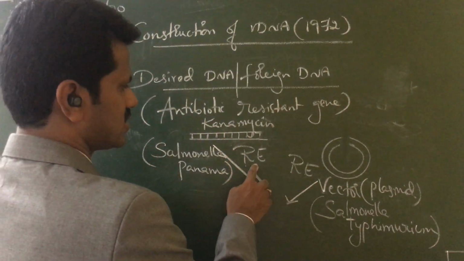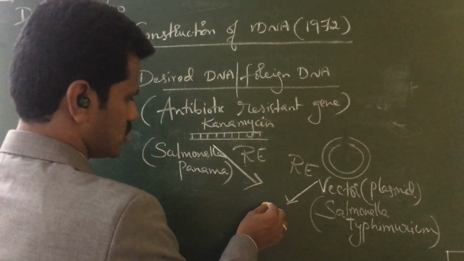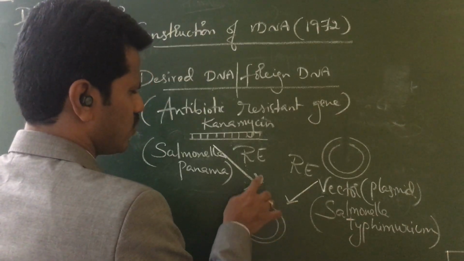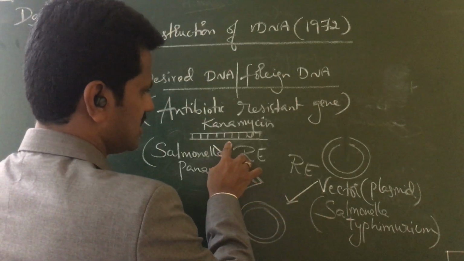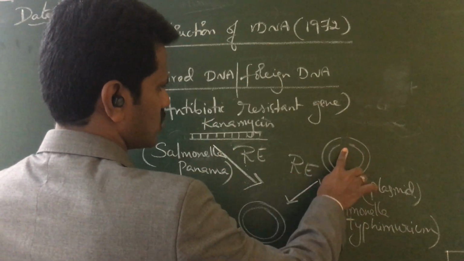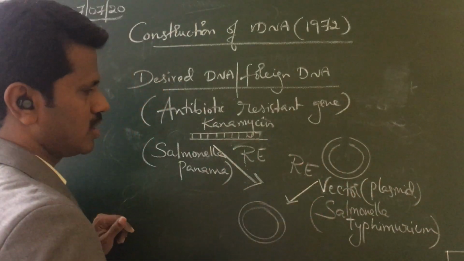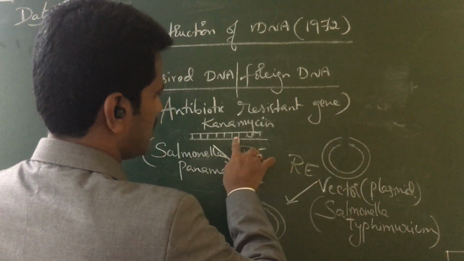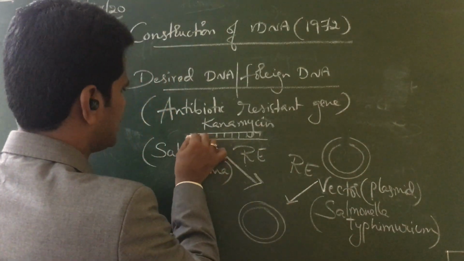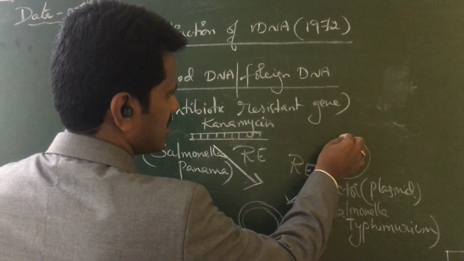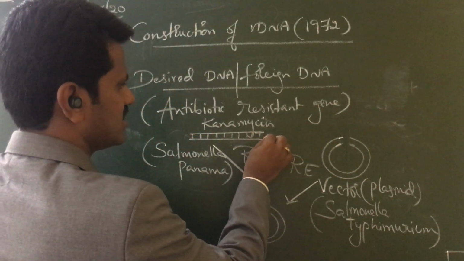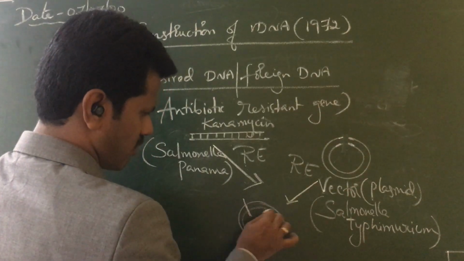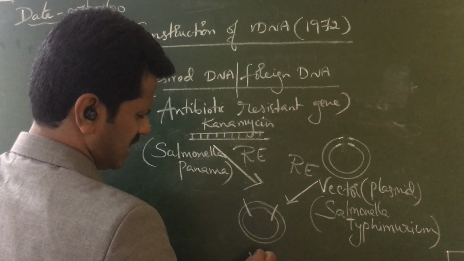Both are cut with the same restriction enzyme to get the rDNA. It has to cut at one particular site, as I already told you. When it cuts at one particular sequence, then this can insert. So this end will have a complementary sequence to this end. Therefore, it can form the rDNA.